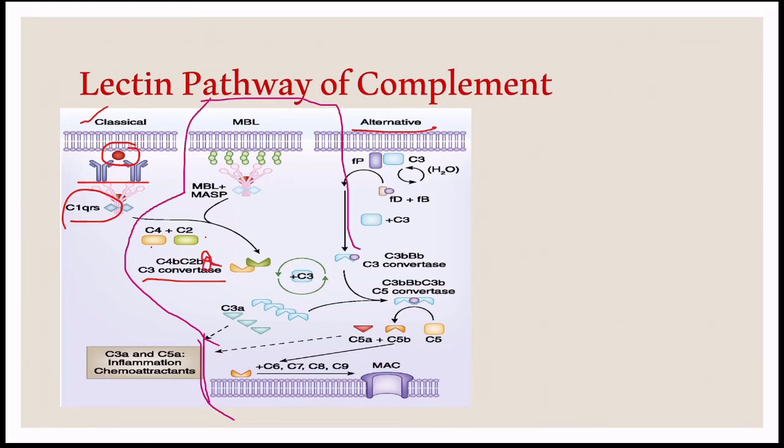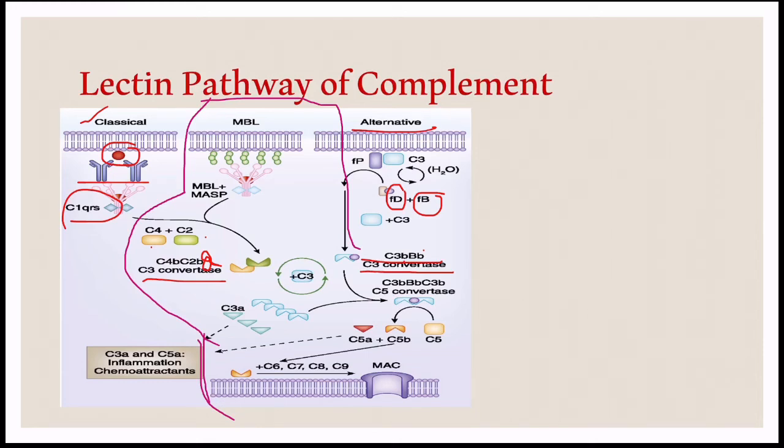Here C3b is continuously produced. That C3b binds to factor B, which is cleaved by factor D into Ba and Bb. The Bb joins C3b, and this is called a C3 convertase.